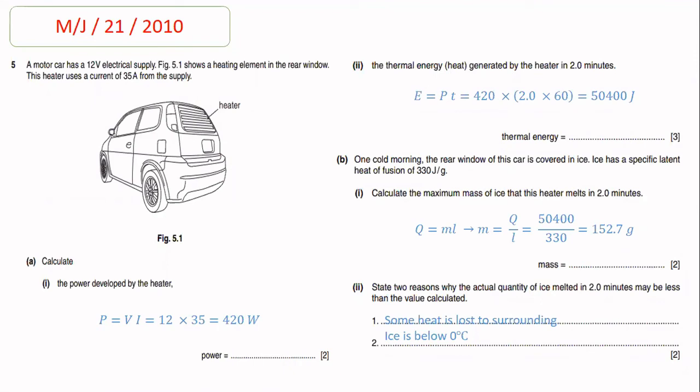In part 2, state two reasons why the actual quantity of ice melted in 2 minutes may be less than the value calculated. So beta, the very first reason is that some heat is also lost to the surroundings. And the second reason is that the ice is below 0 degrees Celsius, and it takes time for the ice to reach a temperature of 0 degrees Celsius, and then the ice starts to melt at 0 degrees Celsius. So the second reason is that the ice is below 0 degrees Celsius.